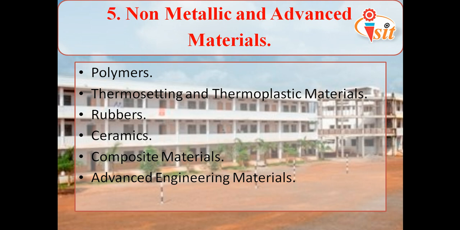Then we have the ceramics. Then we have composite materials. Composite materials are again classified into two types, that is reinforced composites and layered composites. Layered composites, or we can say laminar composites. The best example is plywood. It is an example of laminar composites. And for the reinforced composites, the best example is RCC, that is reinforced cement concrete, in which we mix in some things. So that is reinforced composites.